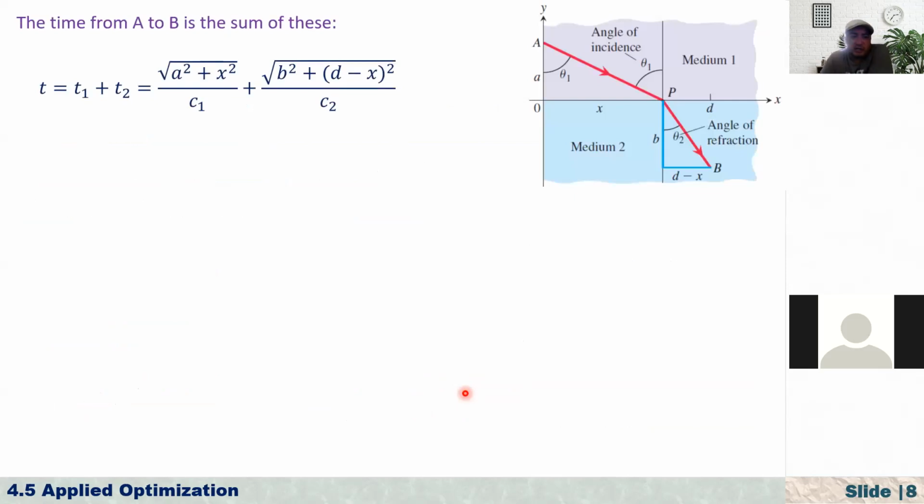Okay, so now if you find the total time, T1 plus T2, we are just adding these two times. It gives us the total time that's equal to the square root of A squared plus X squared over C1. That's the first part. Plus T2, that is the square root of B squared plus (D minus X) squared over C2. So now time becomes a function of X. And also here, notice that as X increases, that means the distance is further from this P.